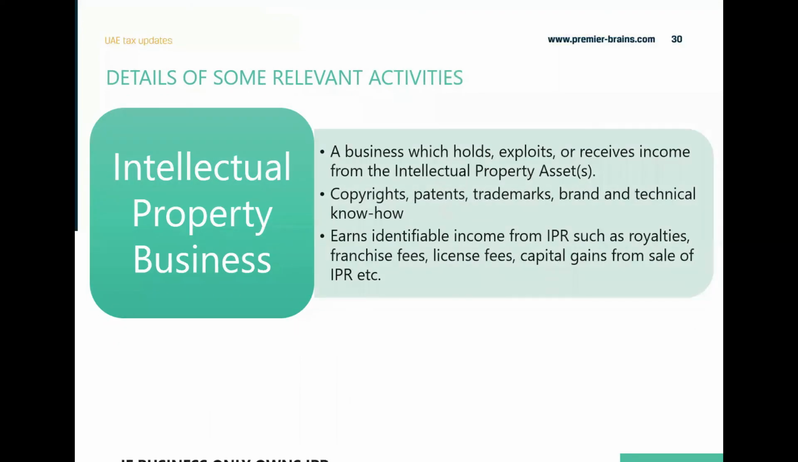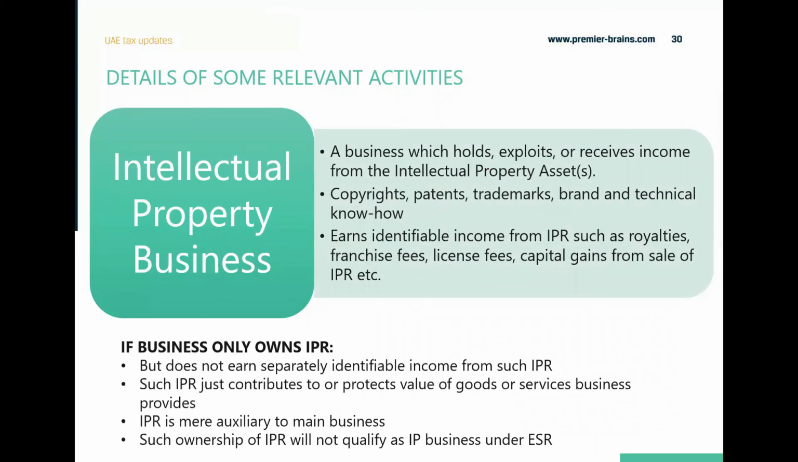So what is the intellectual property business? An intellectual property business is a business which is holding intellectual property assets, such as patents, trademarks, copyrights, etc. And you should be earning identifiable income from those assets in the form of royalties, license fees, or capital gains from the sale of IPR. So the important element here is that you should be earning identifiable income.